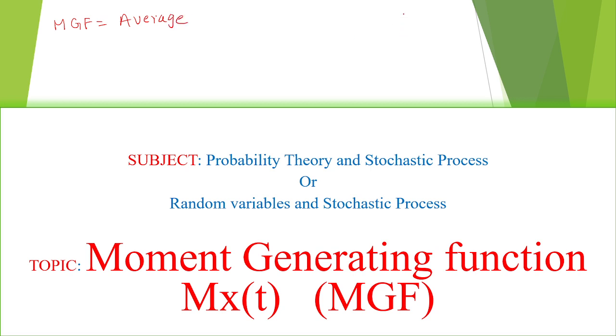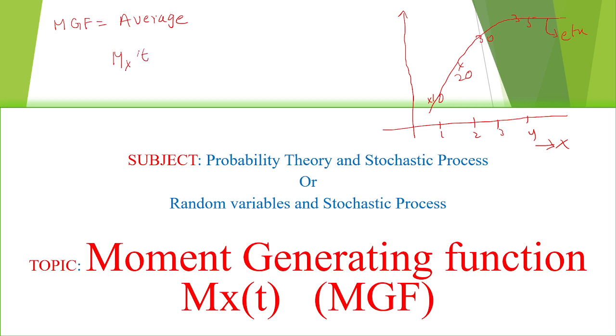For example, if we take one company's data, here I am taking the first day they designed 10 bolts, the second day they designed 20 bolts, the third day they designed 30 bolts, and the fourth day they designed 35 bolts. Like this, if the data is varying in an exponential shape, just assume it is e power tx. So then, what is the average? For that, they have given that M_X(t) is equal to